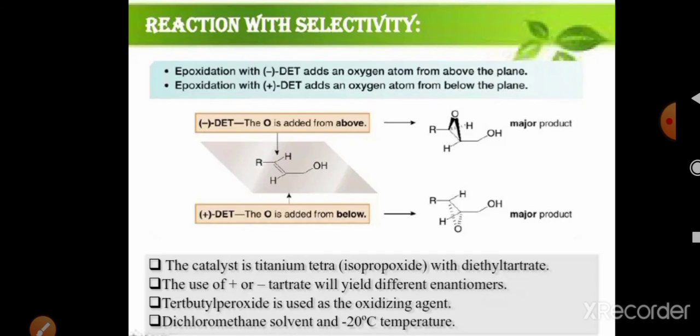In such a way, by using a suitable catalyst and maintaining the temperature conditions, we can convert allylic alcohols into the corresponding epoxide, that is known as Sharpless asymmetric epoxidation.